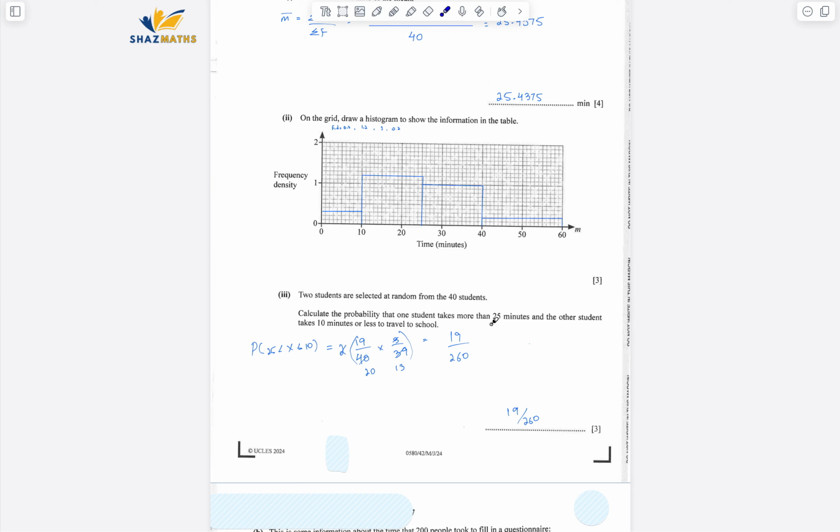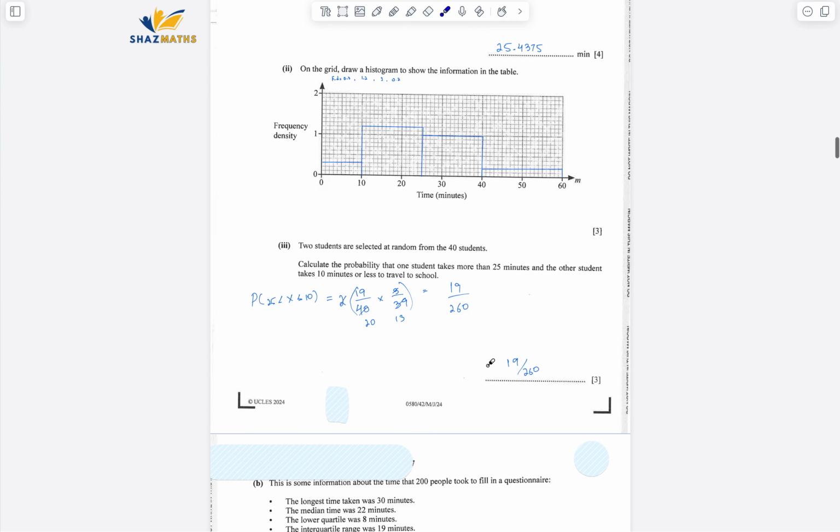Okay, so there are 2 cases. The first one is the one who takes more than 25 and the second one is who takes less than 10 minutes, right? So that's why 19 over 40 for the first one times the second one is 3 over 39. The sample space has decreased by 1 because we have already taken out one student. And then because of the position, we can first take out the one who is taking more than 25 minutes and then the other one. Second case is we take the other one first and then this one, right? So that's why I've multiplied it by 2. Solving it out, the final answer comes out to be 19 over 260.